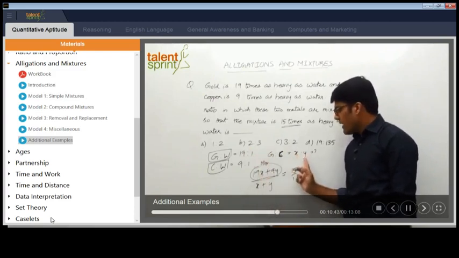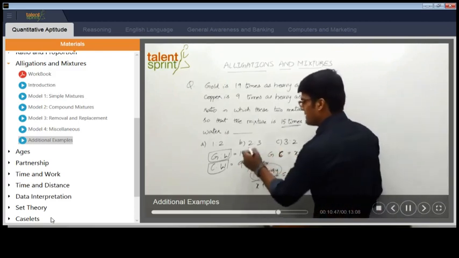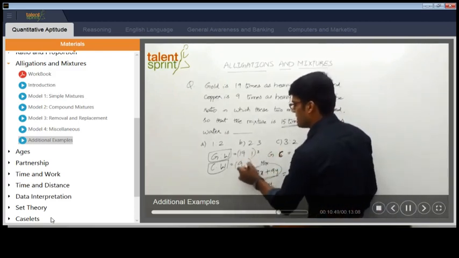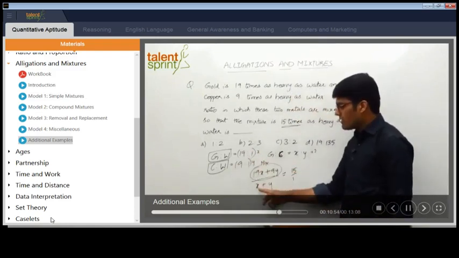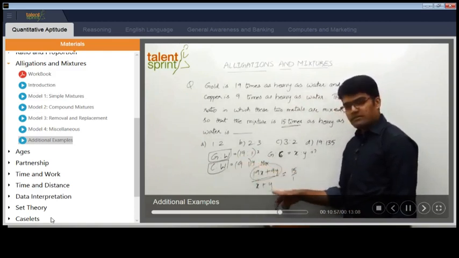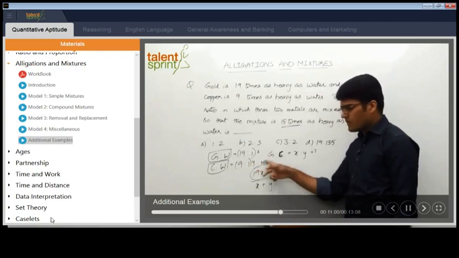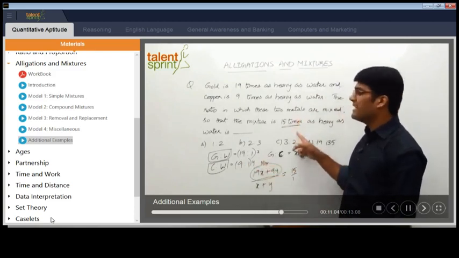If you take Y parts of copper, this total is X quantity, this total is Y. So this gives 19X gold, X water, and 9Y copper, Y water. This is the mixture of copper and gold. This total is in the ratio of 15:1 because this mixture is 15 times as heavy as water.